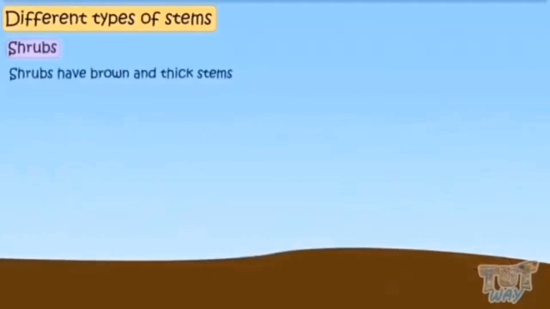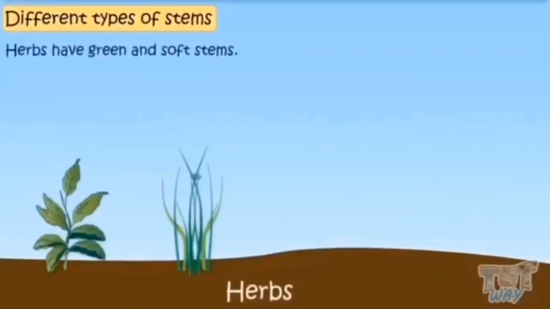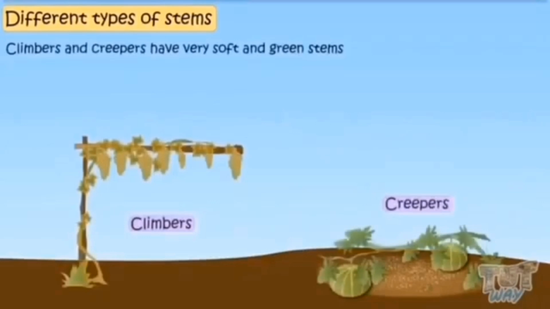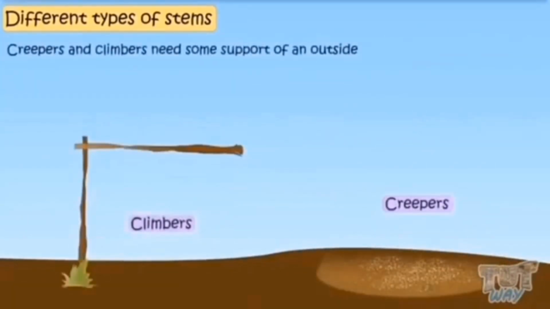Shrubs have brown and thick stems, but not as thick as trees. Herbs have green and soft stems. Climbers and creepers have very soft and green stems that can't keep the plant upright. Creepers and climbers need some support of an outside object to climb up or crawl along.